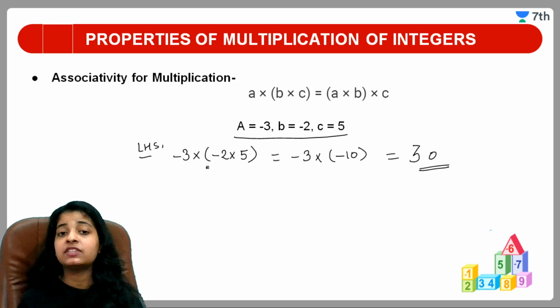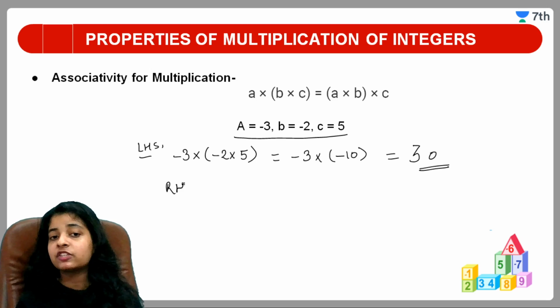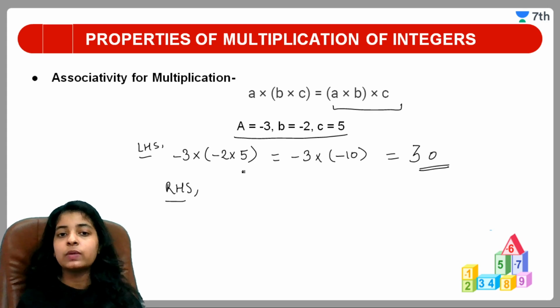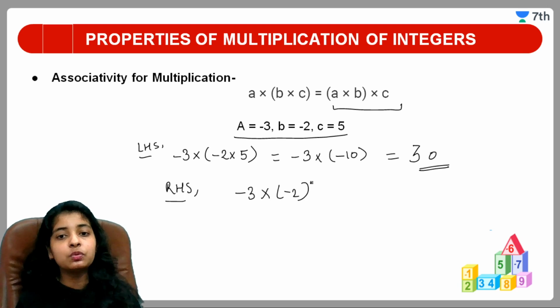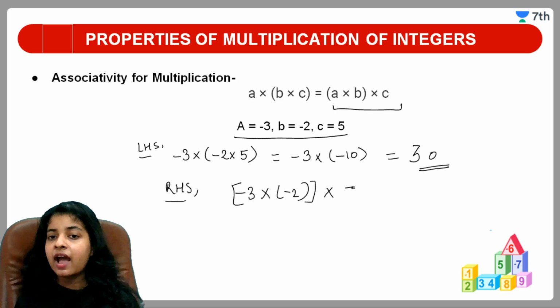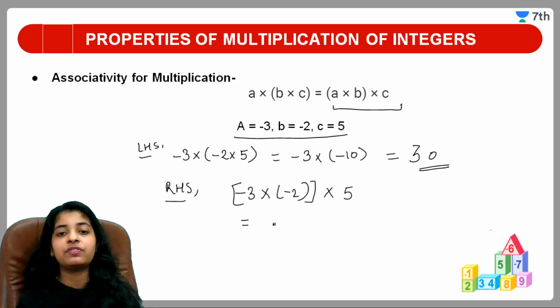Let us solve and check what we get in RHS. Here we will use this value, that is a into b. a is minus 3 into b, which is minus 2, into c, which is 5. Again two negative numbers we are multiplying, so what result we will get?